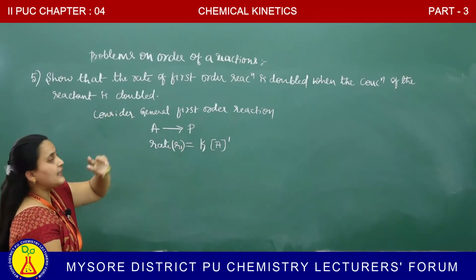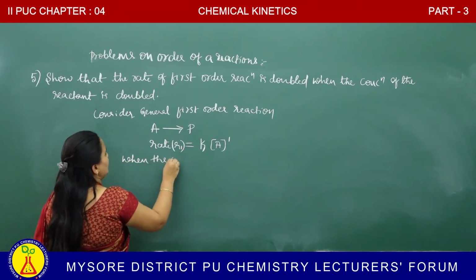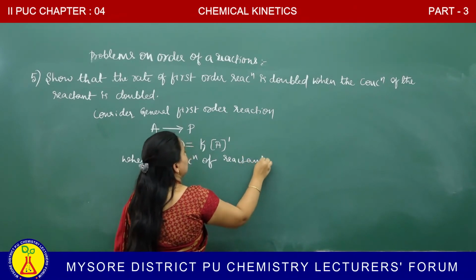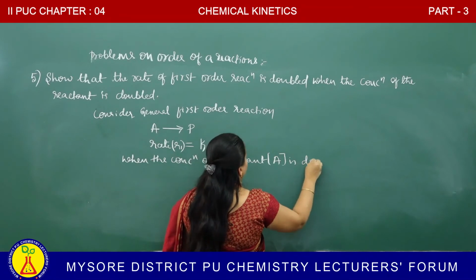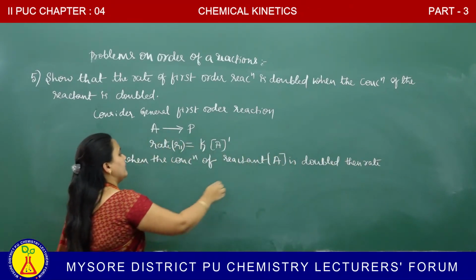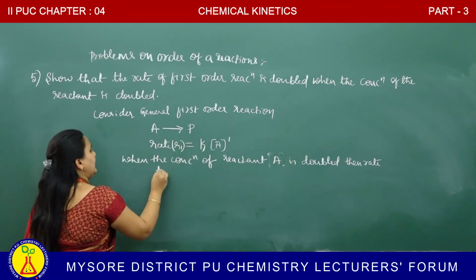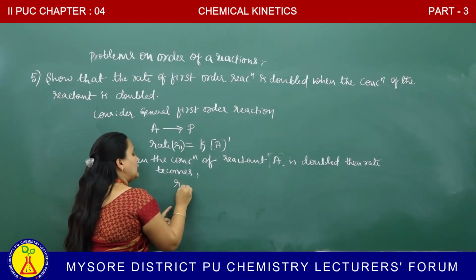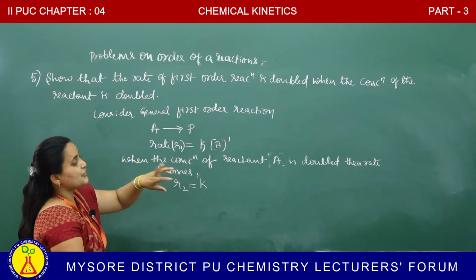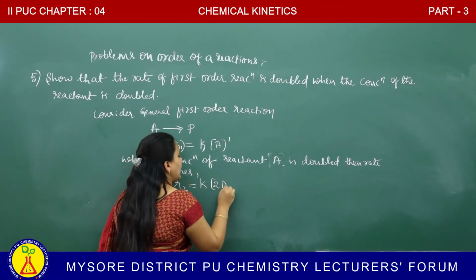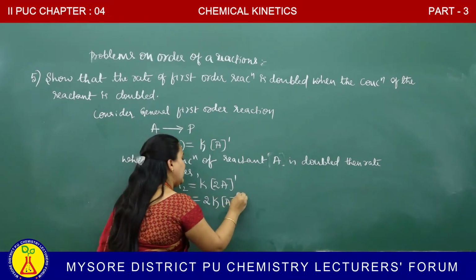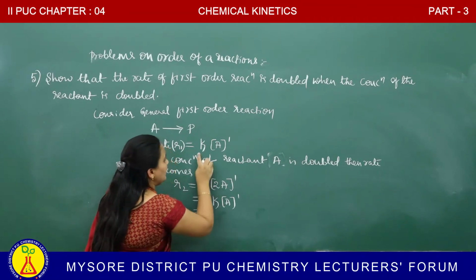When the concentration of reactant A is doubled, the rate becomes R2, rate constant K, molar concentration of A becomes 2A, because when the concentration of reactant is doubled, therefore it becomes 2A to the power of 1. 2 comes outside, K molar concentration of A to the power of 1. Therefore, 2 K A to the power of 1 means what?